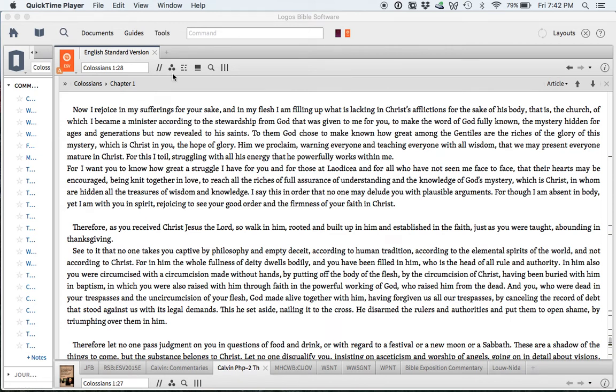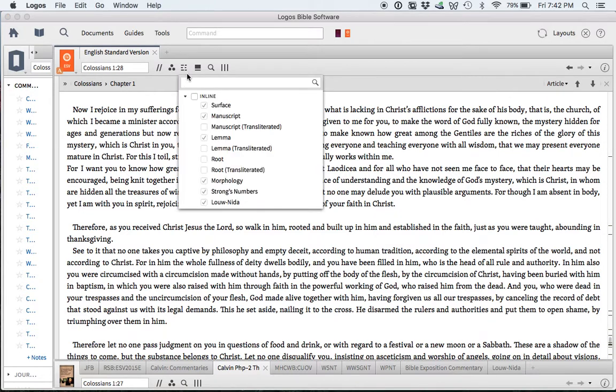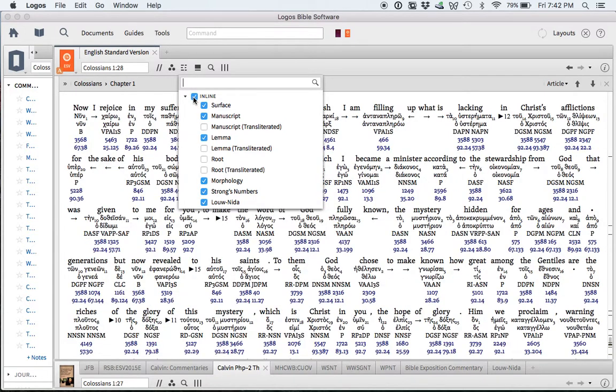So I have my English translation open right here. Right here is inline, which will put the Greek and all of the other lexicons, the morphology right underneath it. And this is typically what I've used in the past